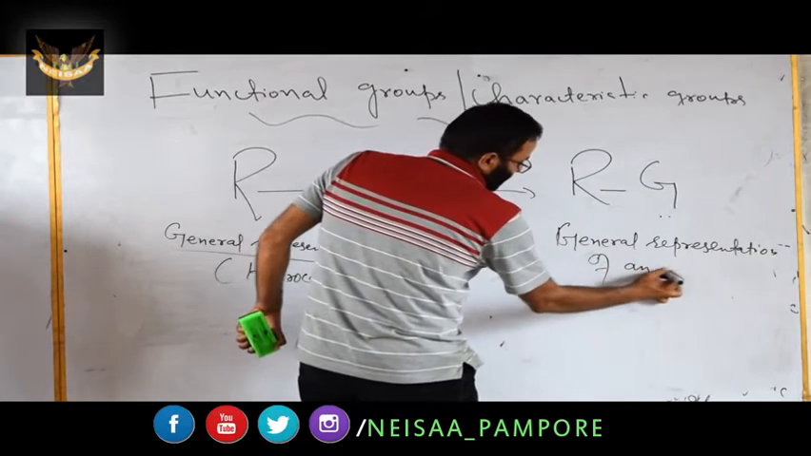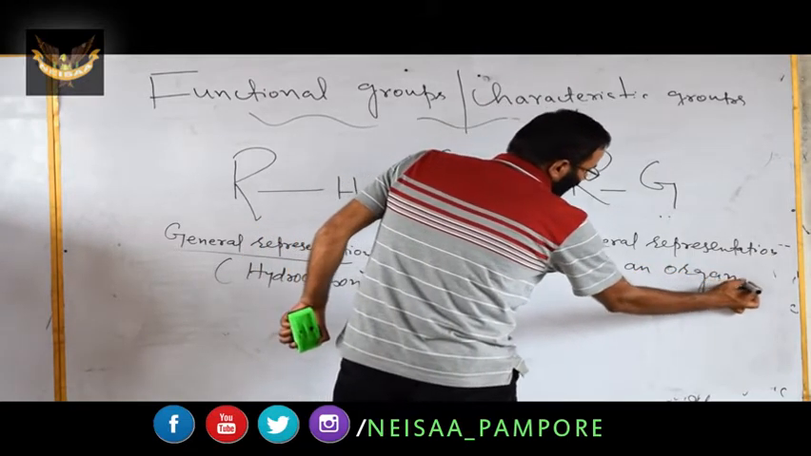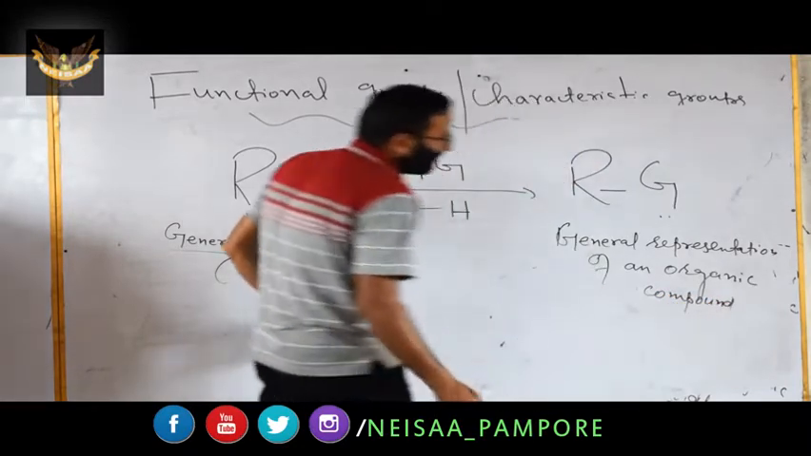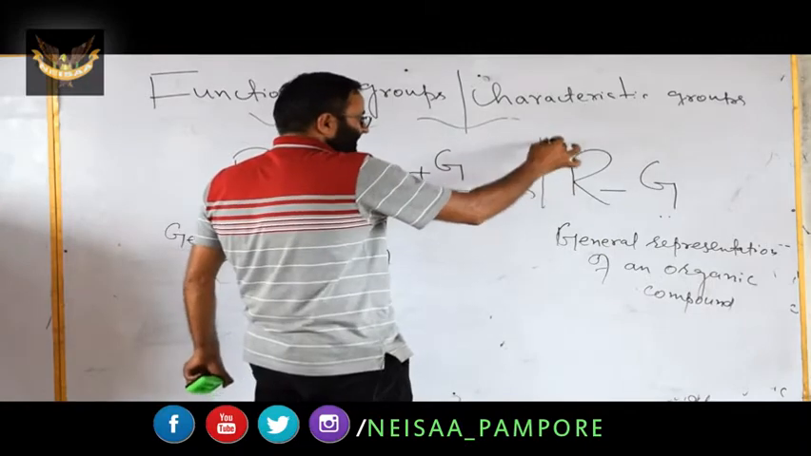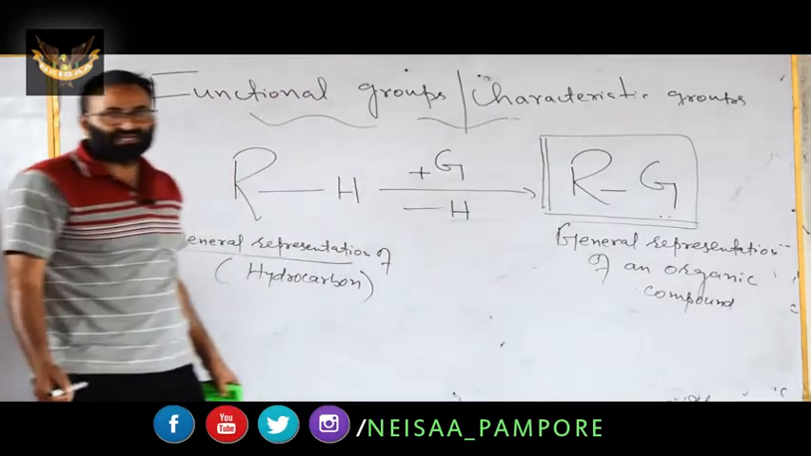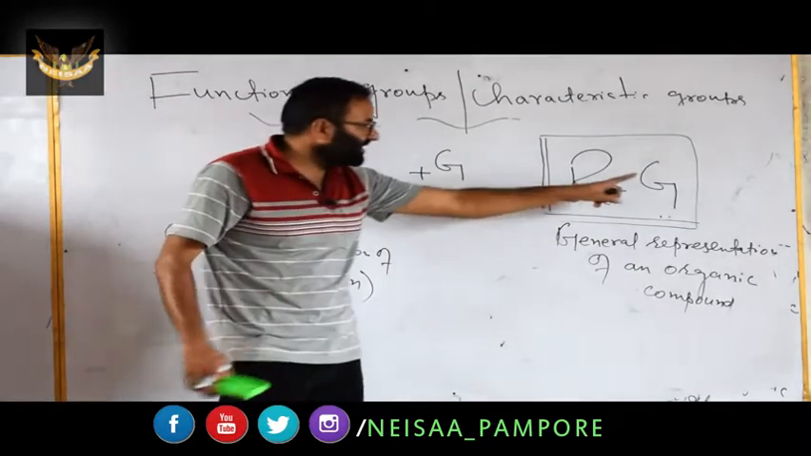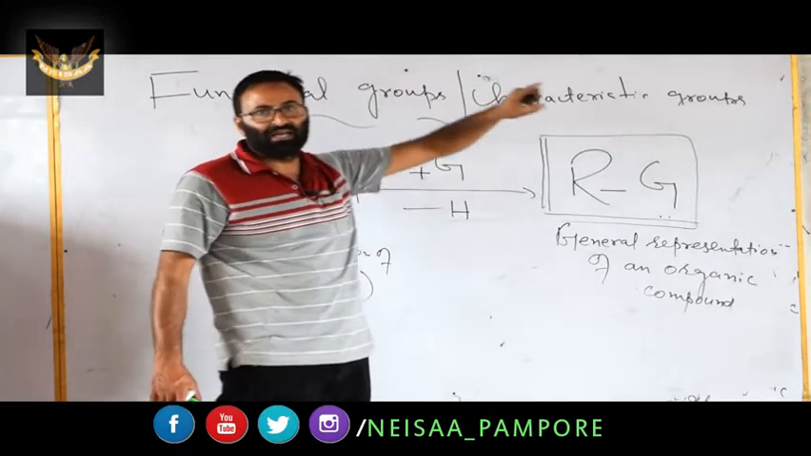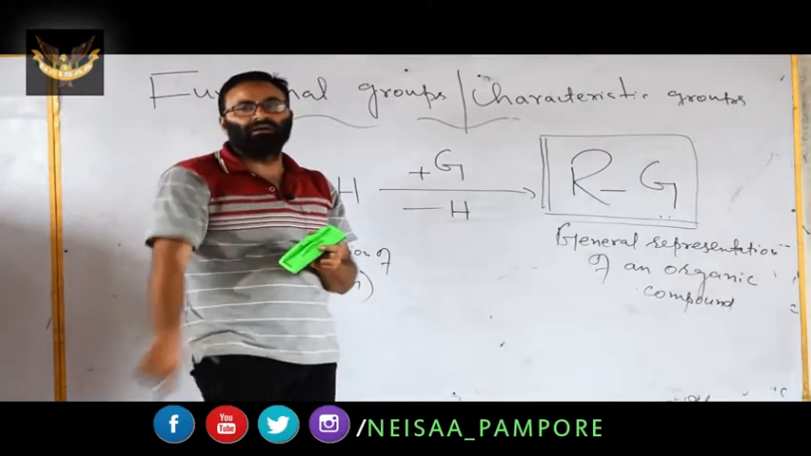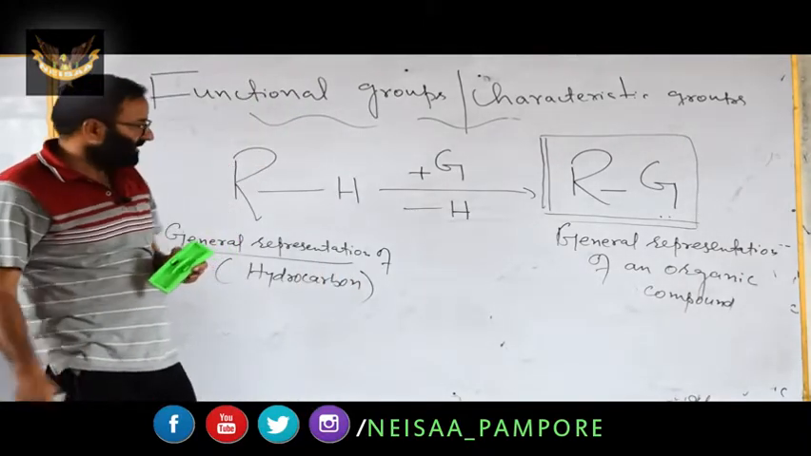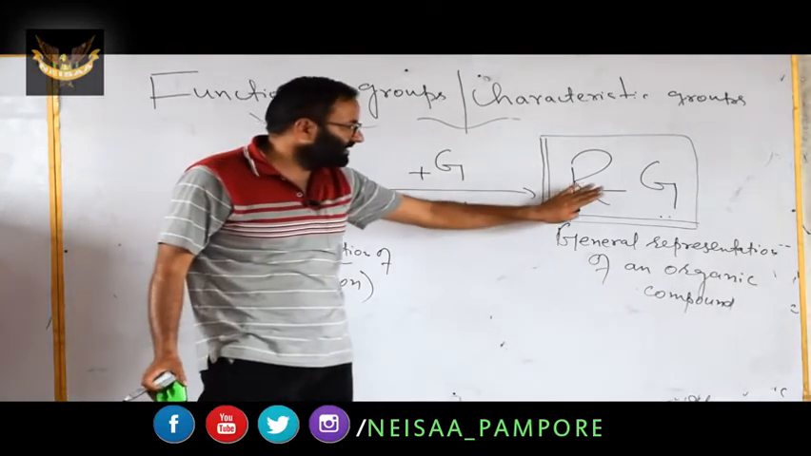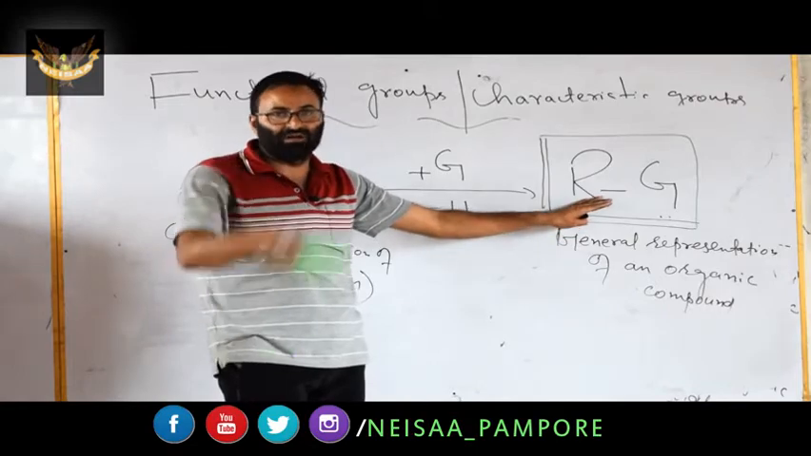It is the general representation of an organic compound. Dear students, you have to remember the general representation of an organic compound: an organic compound can be generally represented as RG. R represents the alkyl group, and G represents the characteristic group, the group which we are introducing into the hydrocarbon. So RH is the general representation of a hydrocarbon, and RG is the general representation of a derivative, or you can say an organic compound.